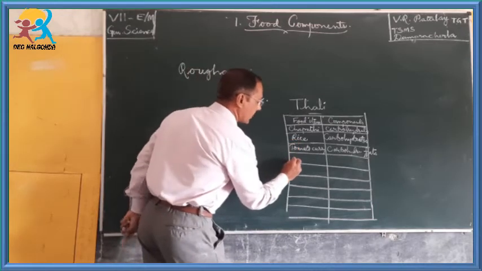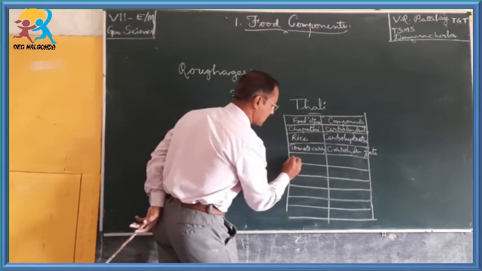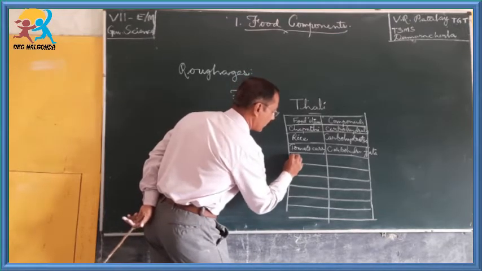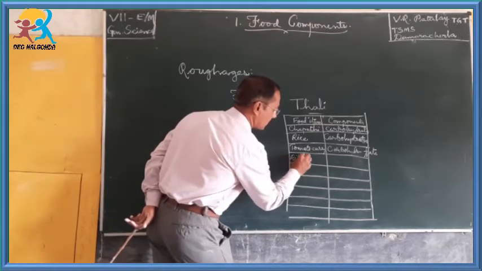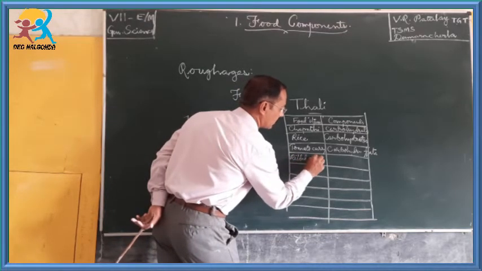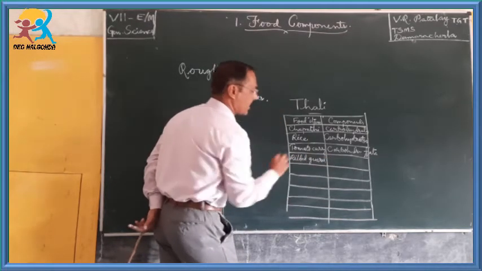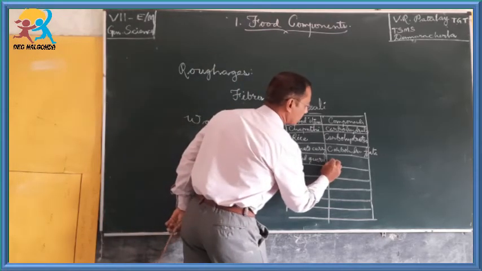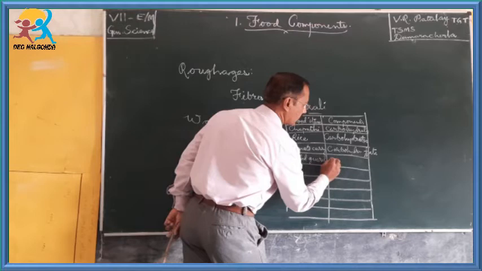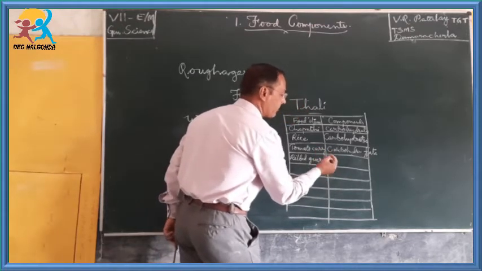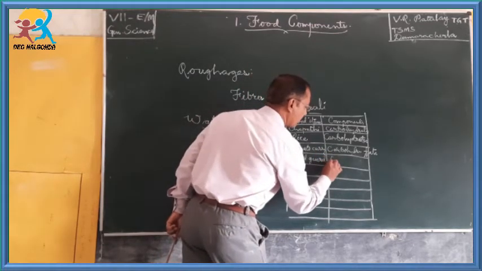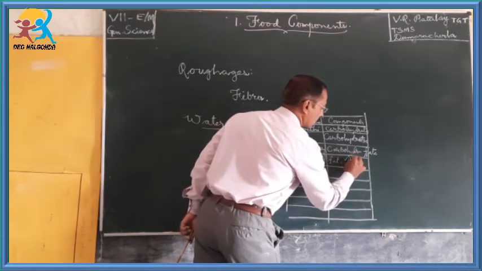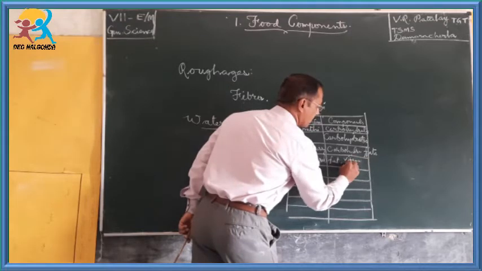When it comes to another food item, ribbed gourd, beerakaya, ribbed gourd curry, it shows oil, that means it contains fat, vitamins and minerals.